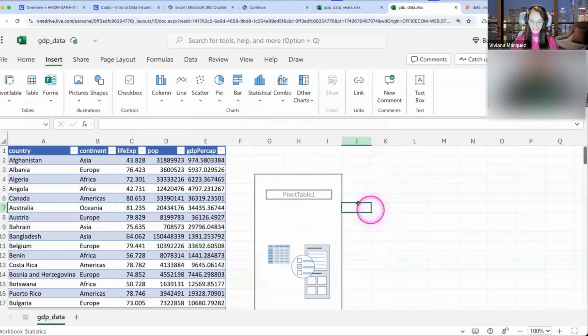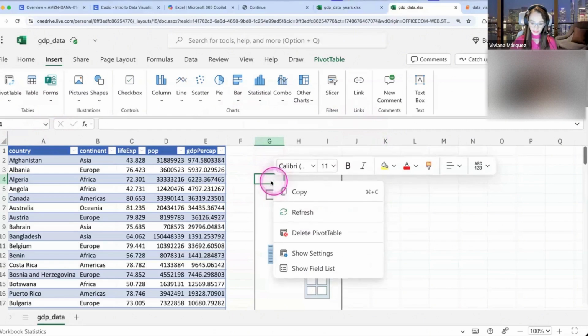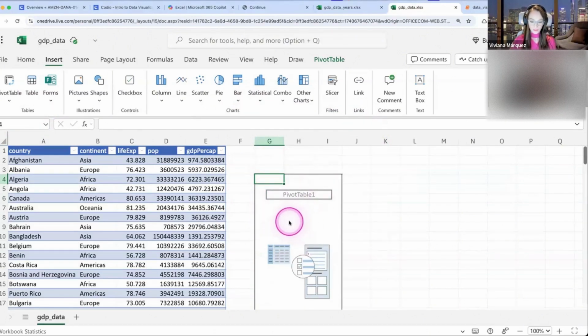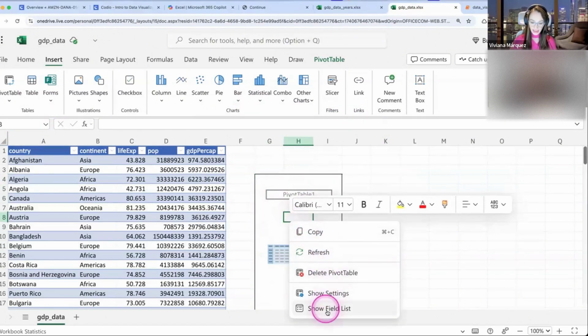All right, fantastic. I'm happy that that's working. So how do we put stuff onto this pivot table? It's time for us to put stuff onto this pivot table. So you have to right click on it, anywhere, but it has to be on the pivot table. So right click on it and show field list.